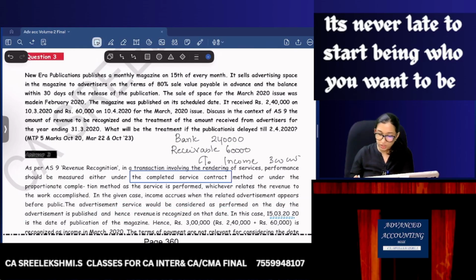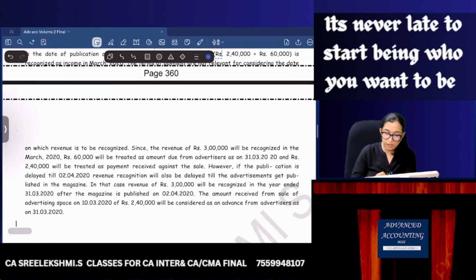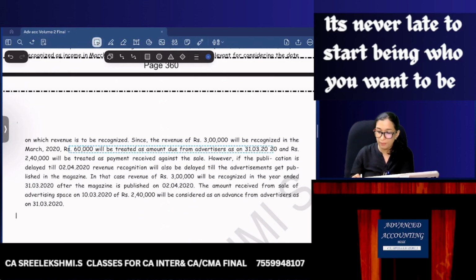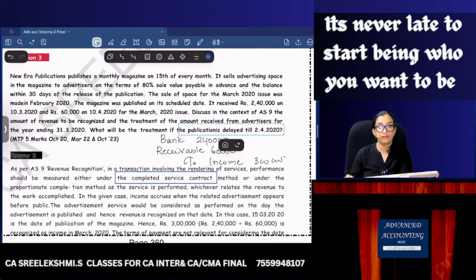So 15th March 2020 is the date of publication of the magazine. Hence 3 lakhs is the revenue to be recognized. 60,000 will be treated as due from advertisers, receivable, and 2,40,000 will be treated as payment receipt. Now, what if publication is delayed?